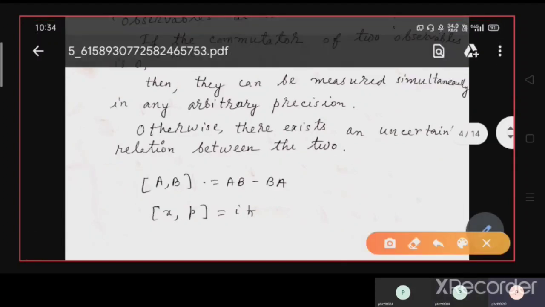Suppose we have two operators, A cap and B cap. The commutation relation is A cap B cap minus B cap A cap. If they commute, that is equal to zero, and if they don't commute, it is not equal to zero.